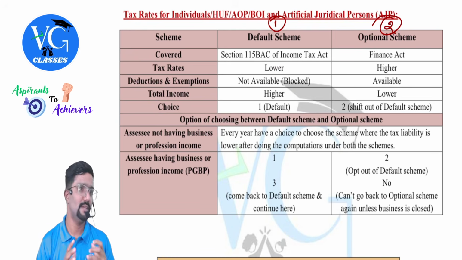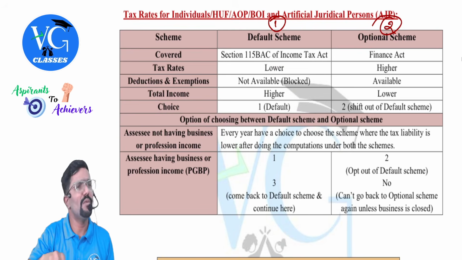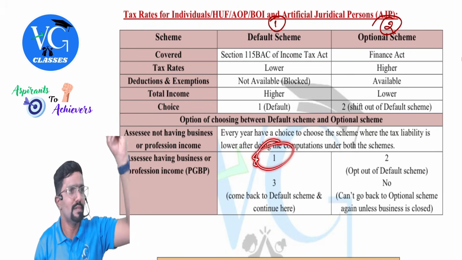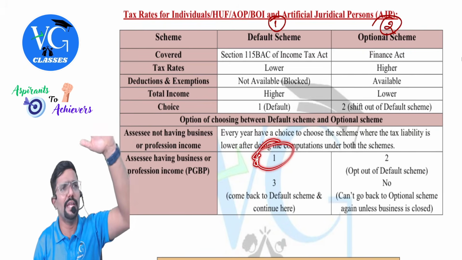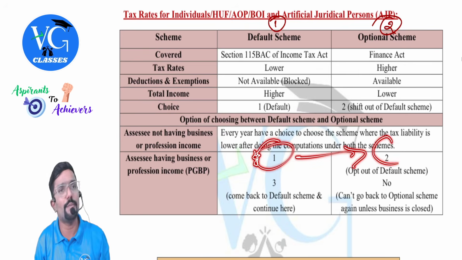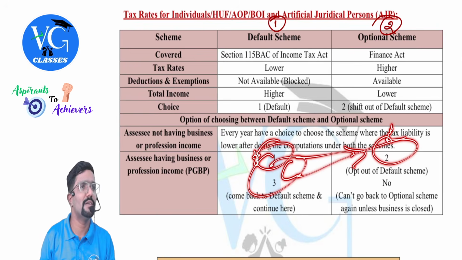Okay, fine. Now coming back. I have an income from business or profession. It is always understood that the day I start my business, I am following the default regime. "Sir, I don't like the default regime. Can I switch out of the default?" Yes, you can follow optional. "Sir, I didn't like optional, too much rate. Can I come back to default?" Yes, you can come back.